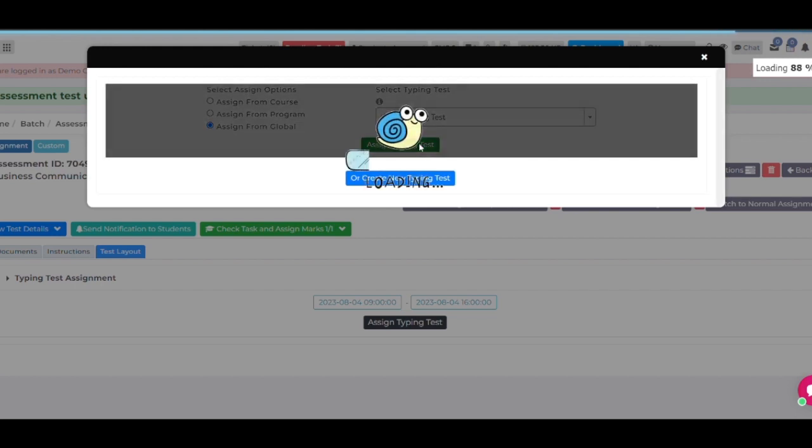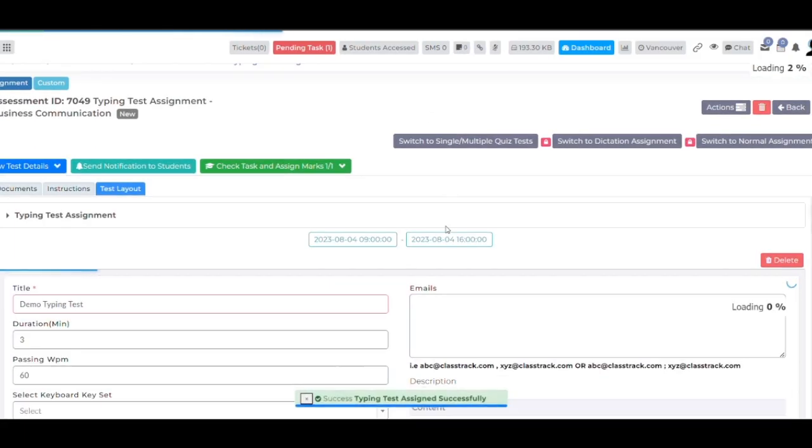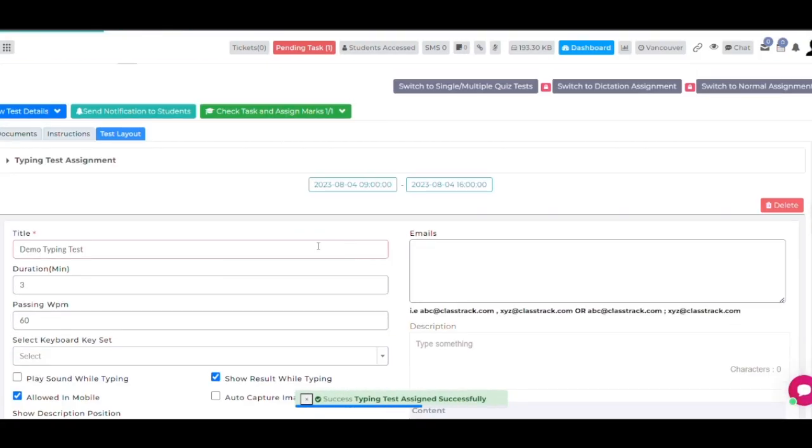Assign the typing test. Click on Assign Typing Test. That's how our typing test is created.